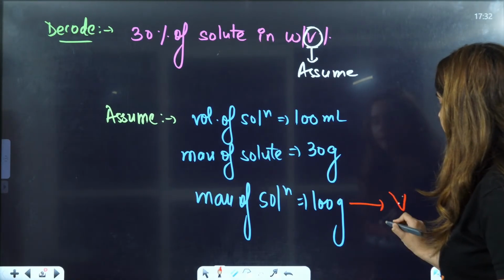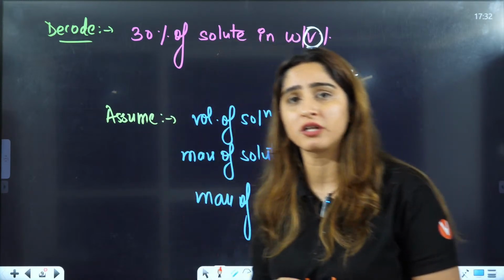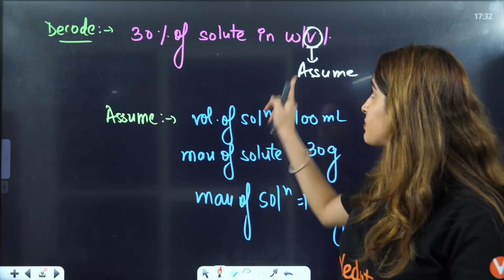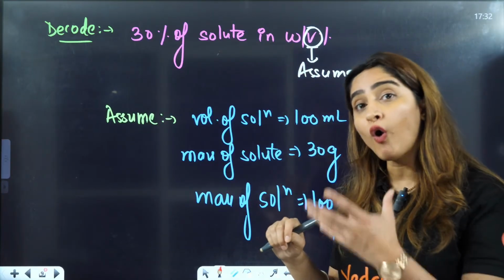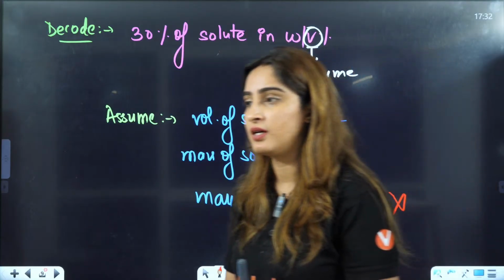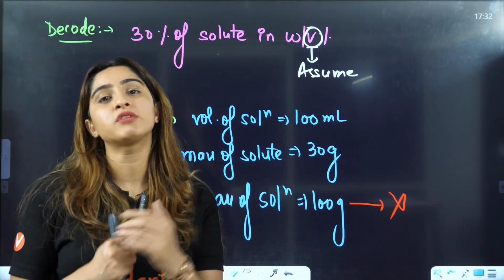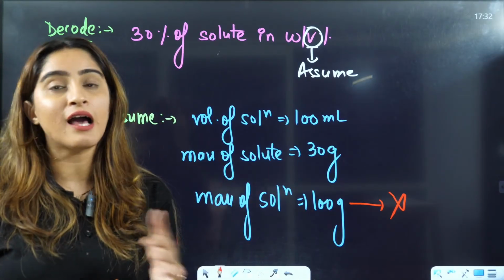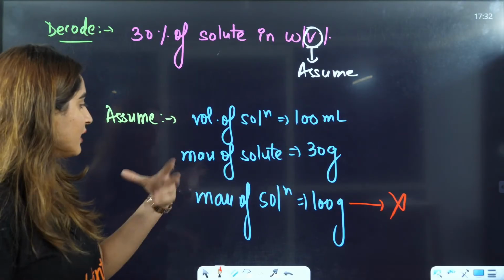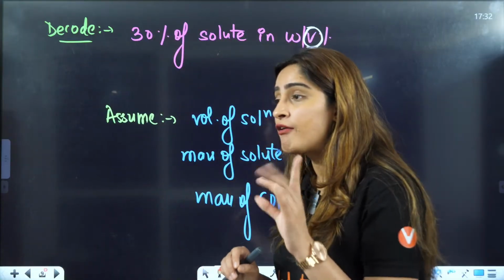See, they haven't mentioned anything about the weight of solvent or weight of solution. They have not mentioned anything about mass of solution. It is between weight and volume. Volume is 100 milliliter; in that you have 30 gram. We can't say that unless some hint is given in the question. We can't directly assume that mass of the solution is 100 gram. That assumption will not be valid here.